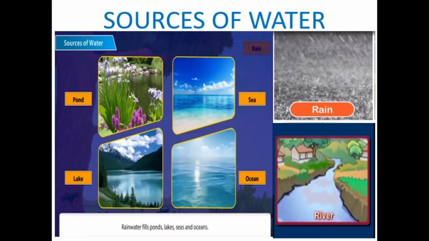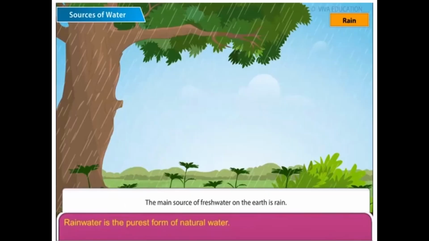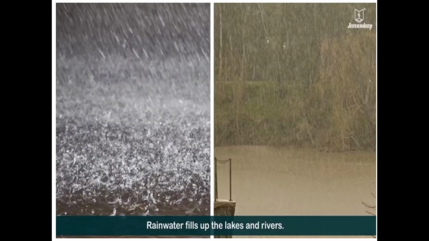Our next topic is sources of water. Can you say some sources of water? Yes, rain, rivers, ponds, lakes, seas, oceans, etc. Now let us learn these sources of water one by one. First one is rain. Rain is the main source of water, and rainwater is the purest source of natural water. And this rainwater fills up the lakes and rivers.